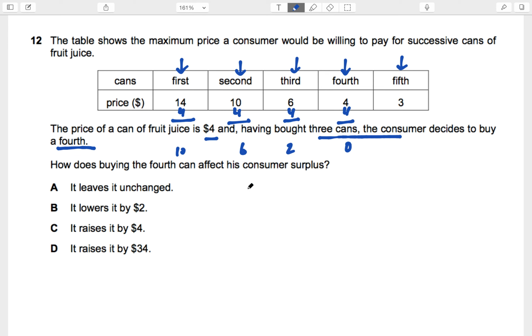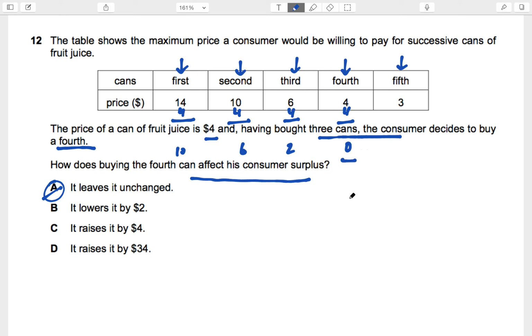So if they are asking us how buying the fourth can affects the consumer surplus, the answer is the fourth can has a 0 consumer surplus. So consumer surplus will remain unchanged. Make sense? Unchanged, because they are asking us what's the effect of buying the fourth. They're not asking us what's the total consumer surplus, they're asking what's the change in consumer surplus. Because for the fourth one, what you're willing to pay is exactly equal to what you actually pay, consumer surplus is 0.